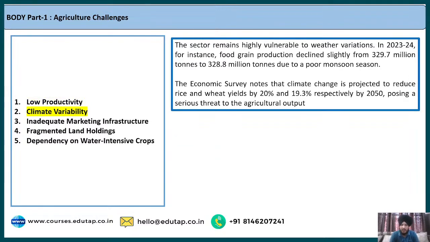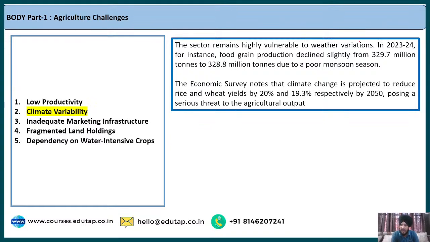So if you talk about climate variability, the whole agriculture sector remains highly vulnerable to weather variation. This is something I have already explained in the first point, when we were talking about the monsoon season and the delayed monsoon seasons. Since our agriculture system is very much dependent on the monsoon season, what does it lead to? It leads to vulnerability with respect to the cropping pattern in our country.